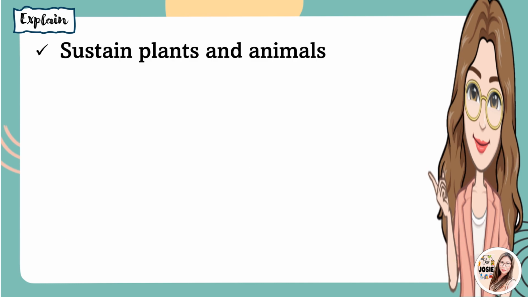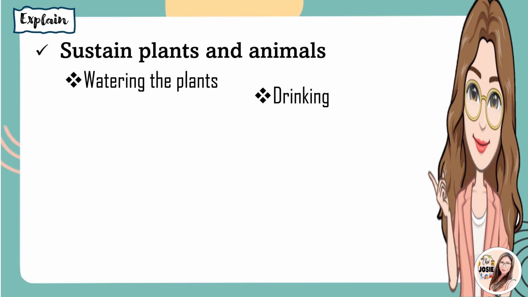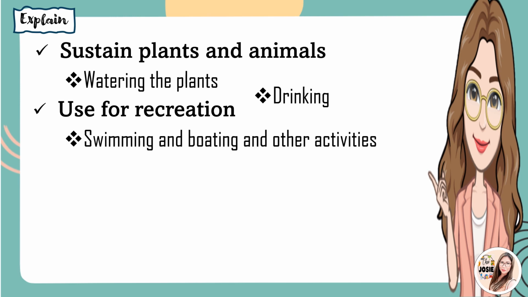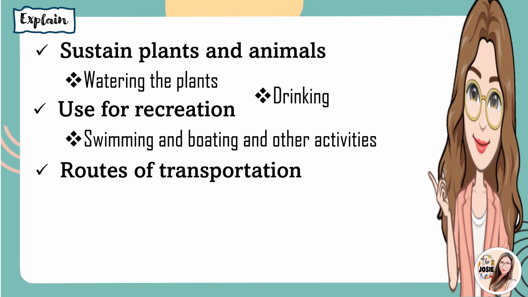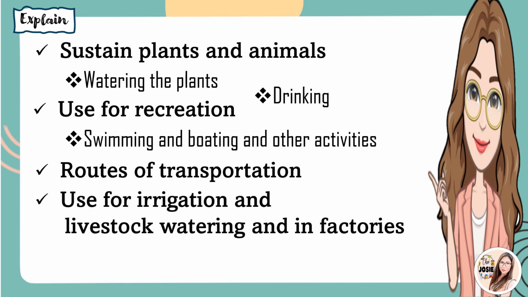Aside from that, it is also used to maintain or sustain plants and animals. That is for watering the plants and for drinking of animals. Next, it is also used as recreation, such as swimming, boating, and other activities. Next, it's also routes of transportation, especially for those who live in the mountains or remote areas. Next, it is also used for irrigation and livestock watering and in factories.